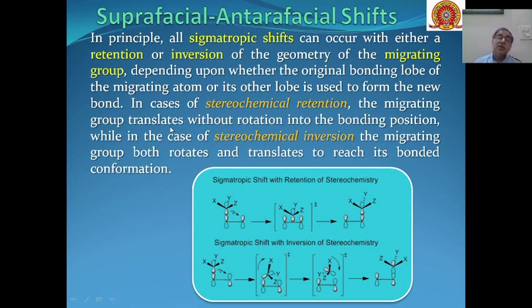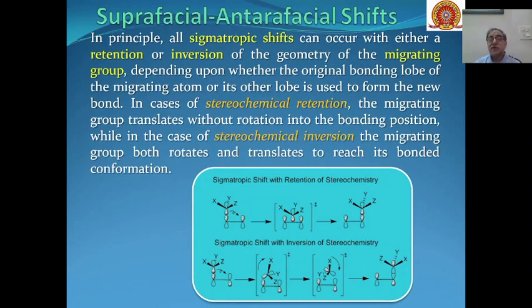Then, as per Woodward-Hoffmann rules, product formation in pericyclic reactions will take place only if the overlap in the transition state between reactants is a successful overlap.